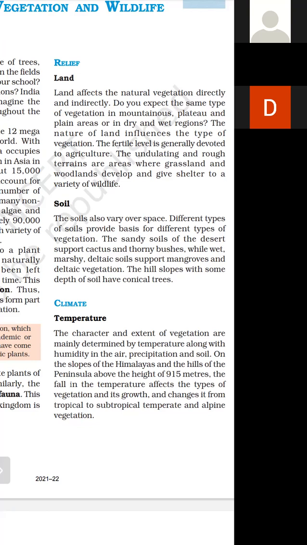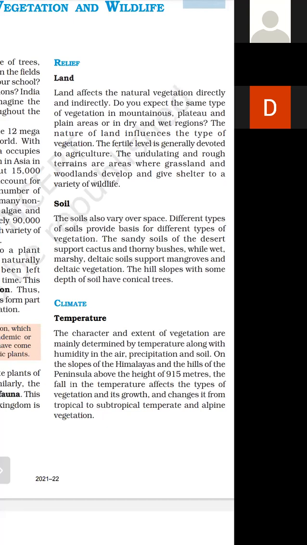For example, suppose alluvial soil is there near the Ganga ka Maidan and near western UP and other parts, Haryana, Punjab, you will find that this land area is very fertile. We call it alluvial soil, Ganga ka Maidan. The soils also vary over space. Different types of soils provide basis for the different types of vegetation.